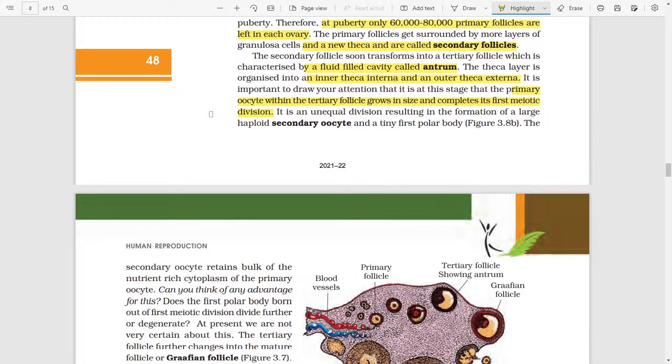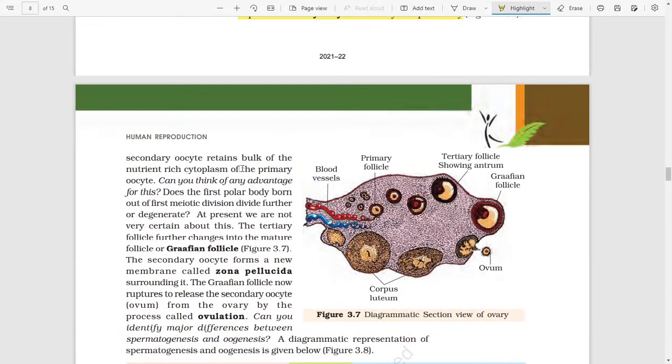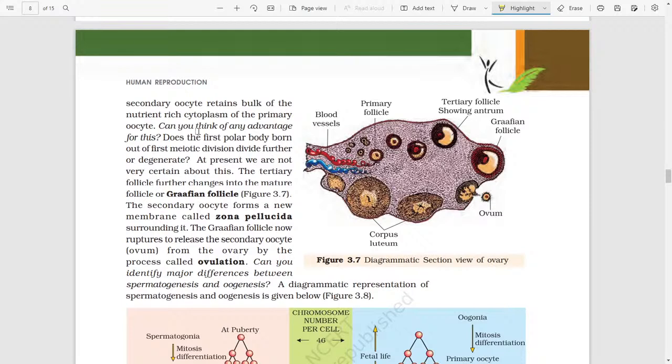It is an unequal division resulting in the formation of a haploid secondary oocyte and a tiny first polar body. The secondary oocyte retains the bulk of the nutrient-rich cytoplasm of the primary oocyte. Can you think of any advantage of this? Does the first polar body divide further or degenerate? The polar body degenerates. At present, we are not very certain about this.